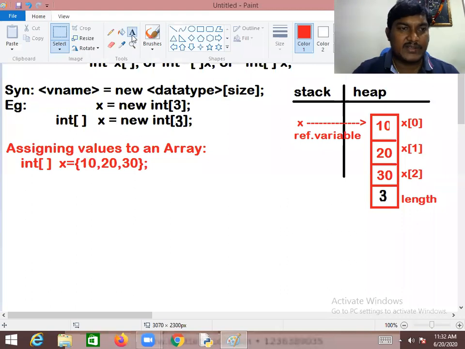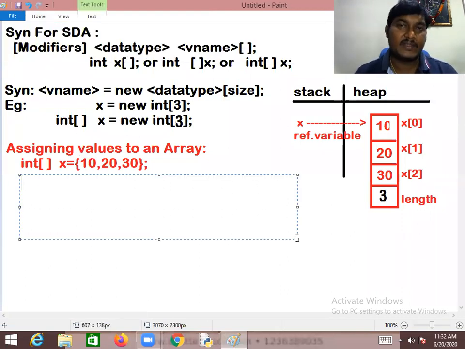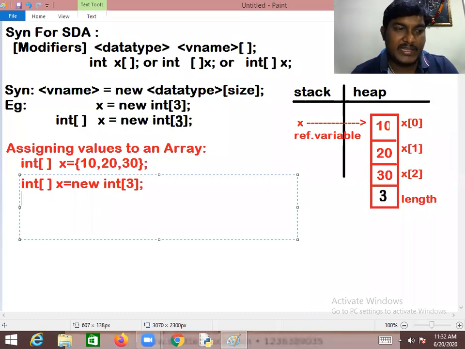If you want, you can also assign the values to the array variable once the array is created. How can you write that now? Integer array x equal to new integer array of 3. In this particular case, x of 0 equal to 10. Yes, this way also you can assign.